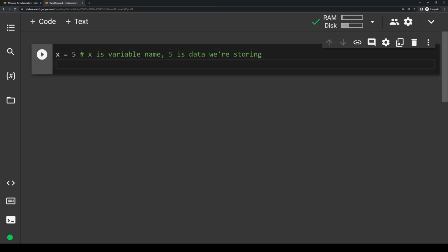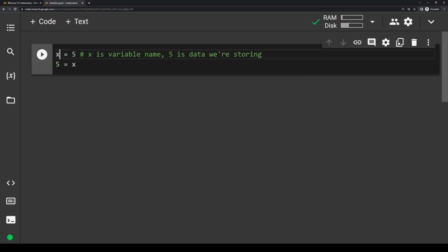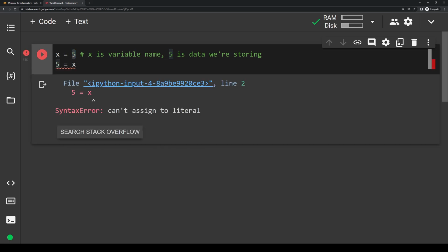I want to make a quick note here that the order of assignment absolutely matters. So x equals 5 is not the same thing as writing 5 equals x. The variable name that you're creating should always be on the left-hand side, and the data you're putting in it should always be on the right-hand side. If I have 5 equals x and I try to run that, I'm going to get an error here, and this error says can't assign to literal, because we're trying to assign a value to a variable, which doesn't make sense in this order.